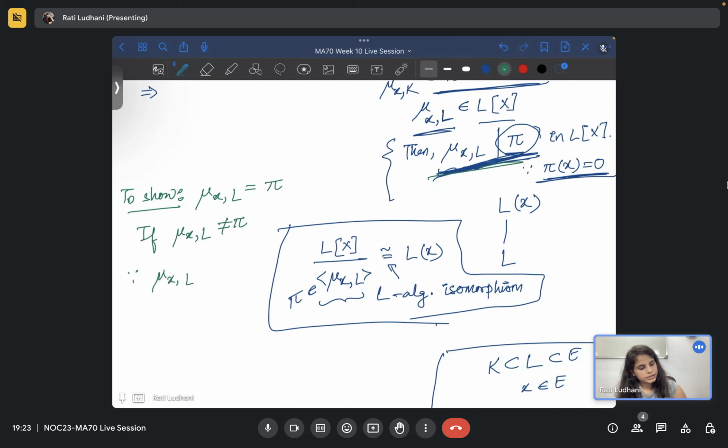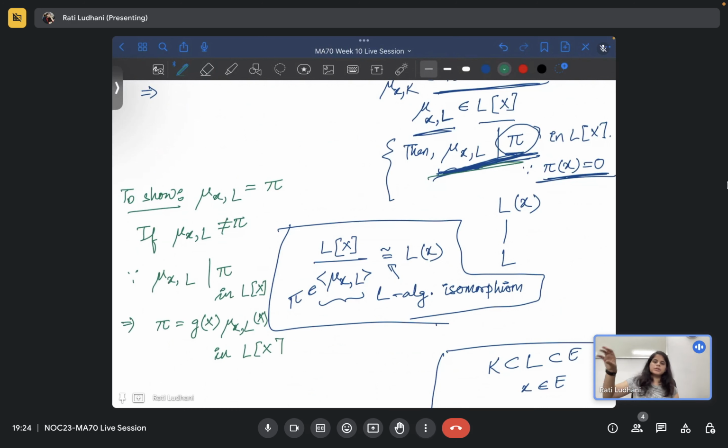Since mu x L divides pi, we should always write this in Lx. This implies pi is equal to some g(x) times mu x L in Lx. So it splits. We are still in the monic situation. If it is not monic there will be a constant, but a constant never counts as an irreducible factor, because we can always make it monic.